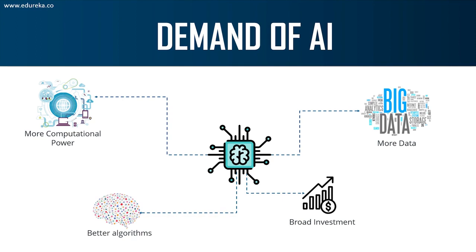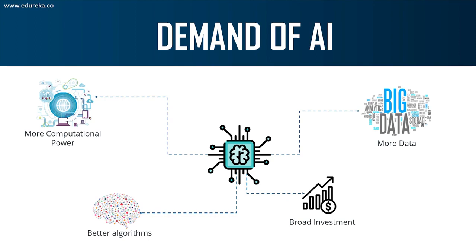Apart from this, we also have better algorithms now, right? We have state of the art algorithms. Most of them are based on the idea of neural networks, and these are constantly getting better. Neural networks are actually one of the most significant discoveries in artificial intelligence because with neural networks, you can take in thousands of layers of input data, right? You can take in a lot of input data to perform computations. So through neural networks, we're actually able to solve a lot of problems, including healthcare problems, fraud detection problems, and so on. Another reason is broad investment.